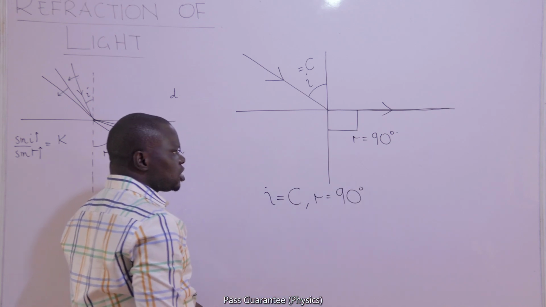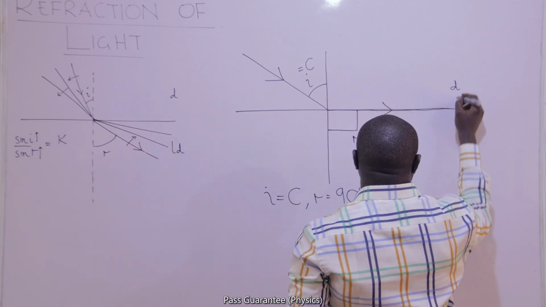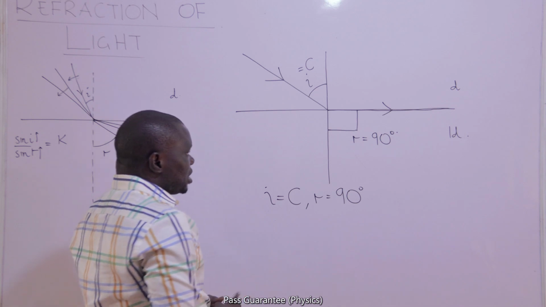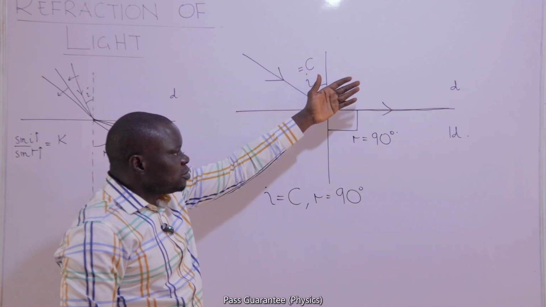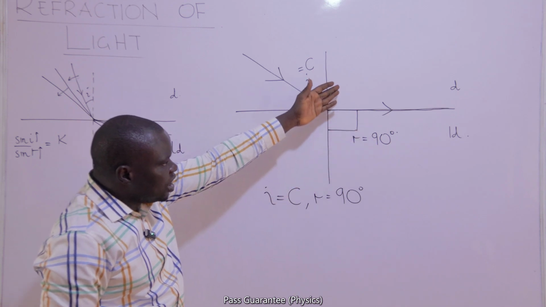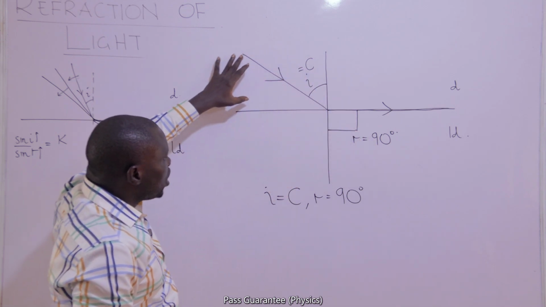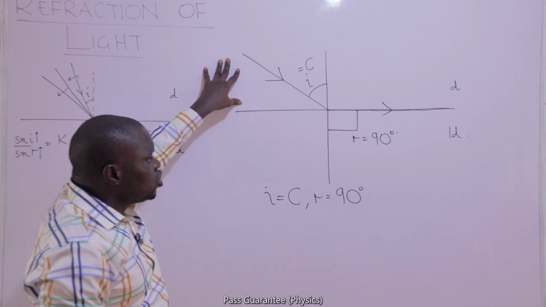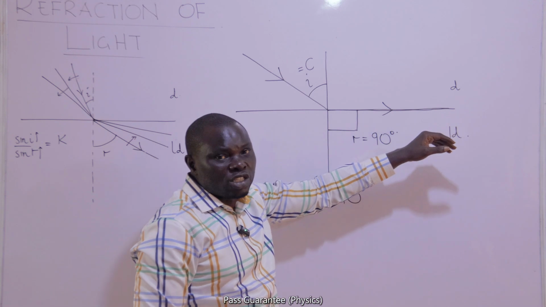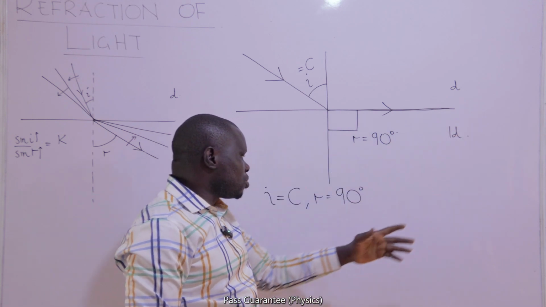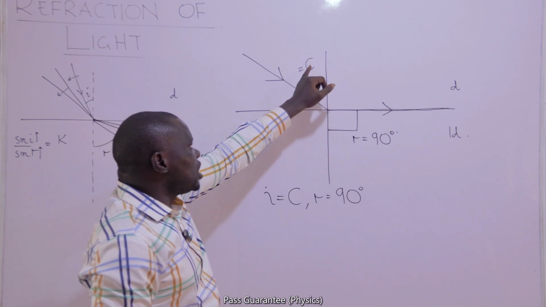And it is only possible in a situation where the light is traveling from dense to less dense. If that is the case, it means because the angle in the dense must always be less than the angle in the less dense, it is possible for you to increase your denser angle to a point where the less dense angle will have increased ahead of it to 90 degrees. When that takes place, the angle of incidence will be called the critical angle.